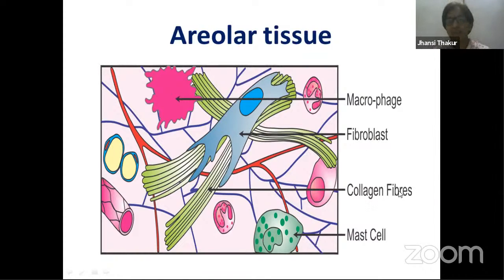and when it is activated, it secretes fibers, right? So these collagen fibers, as you can see over here, are the fibers coming out. This is one of the types of cells found in areolar tissue. Another type of cell found in areolar tissue is the macrophage. Macrophages are WBCs. Here you can see these WBCs, which are formed in bone marrow.